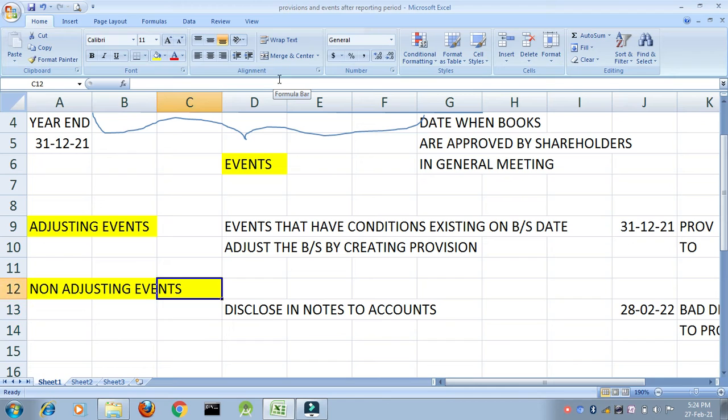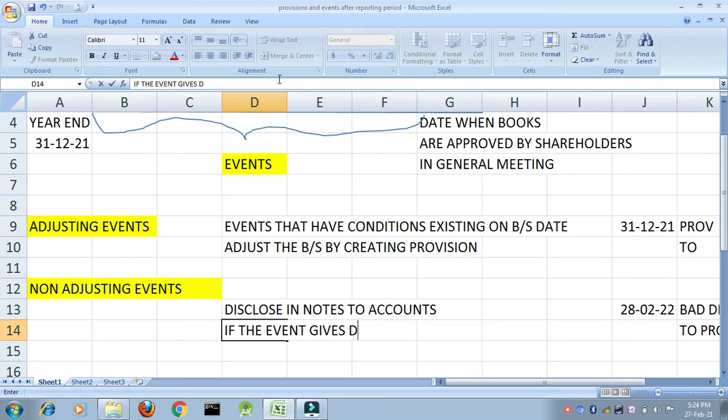Next, non-adjusting events. An event which is not an adjusting event becomes a non-adjusting event. What do you do with non-adjusting events? You disclose it in notes to accounts. Is that clear? There is one more situation. If the event gives a doubt on going concern, then adjust the books of accounts.